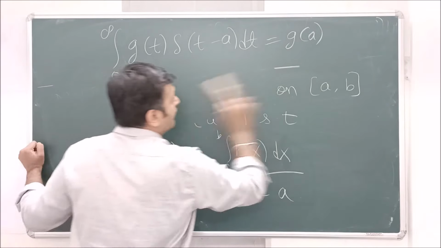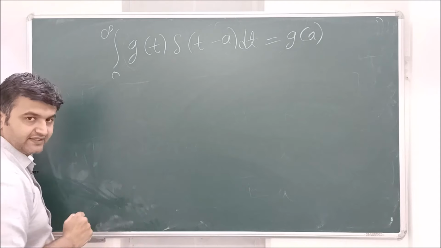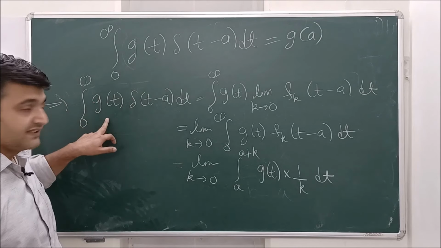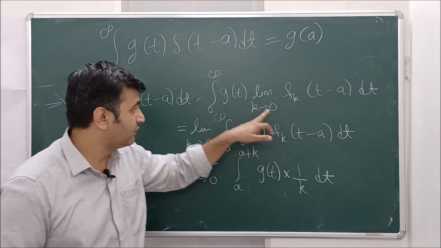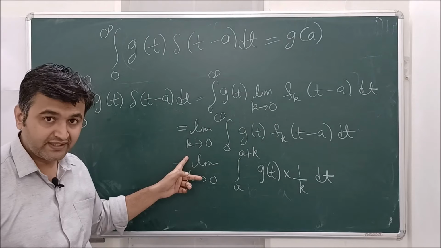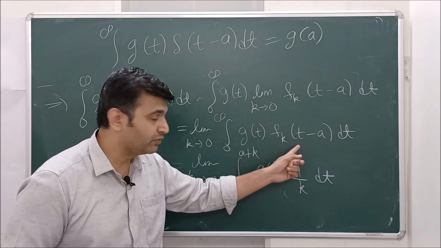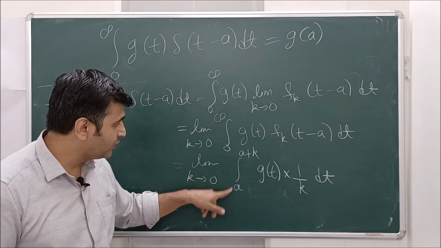Okay, so let us try to prove this. Let's start with the left hand side and arrive at the right hand side. So the left hand side is this quantity. What is my delta? It is the limit of the step functions. Now again, because of the step function and the continuity, you can take the limit outside the integral. So you have g(t) into the step function. But this is 0 everywhere except in the interval a to a plus k.